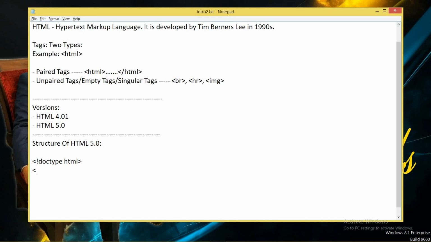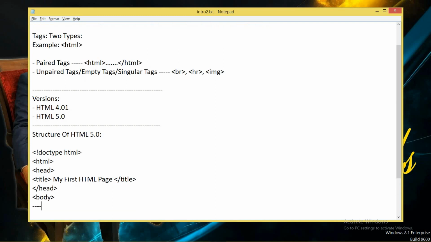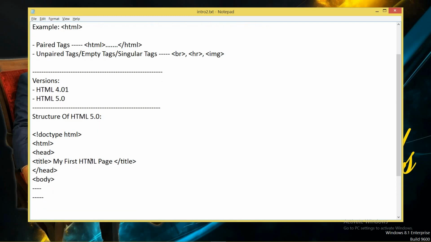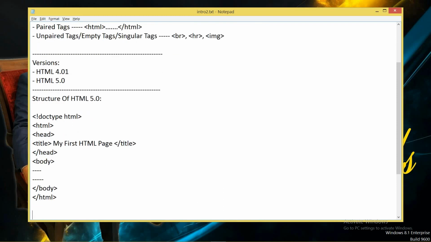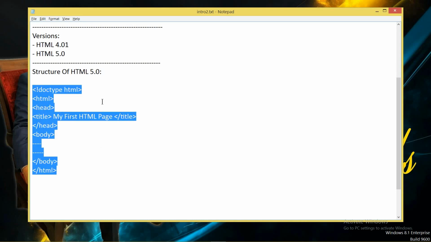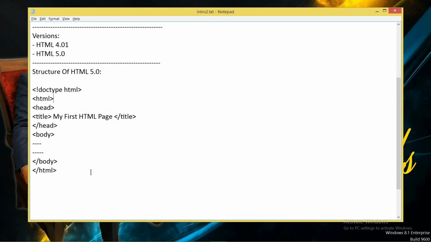Okay, after that you have to give the tag html, and then you will give the tag head. After that I will give the tag title. I say my first HTML page, and just close the title tag over here. Now just close the head tag, start the body tag, and write some content over here. At the end just close the body tag and close the html tag. This basic structure is called the structure of HTML 5.0.